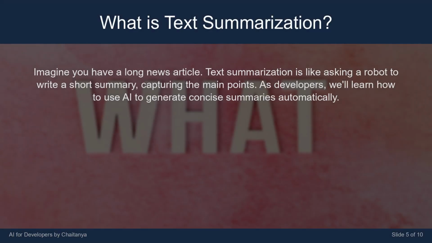Imagine you have a long news article. Text summarization is like asking a robot to write a short summary, capturing the main points. As developers, we'll learn how to use AI to generate concise summaries automatically.